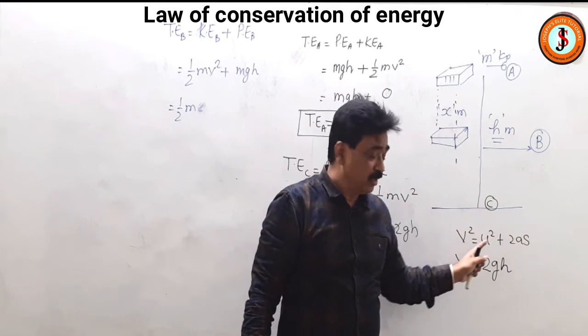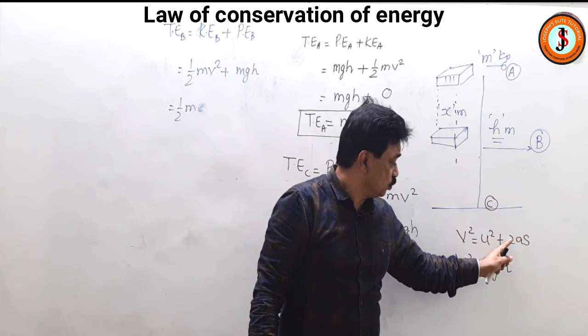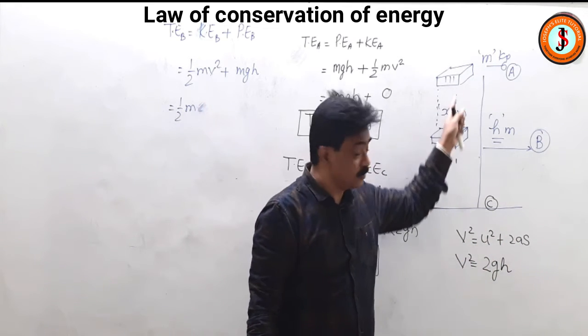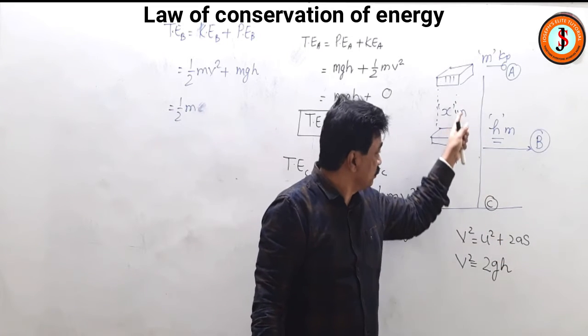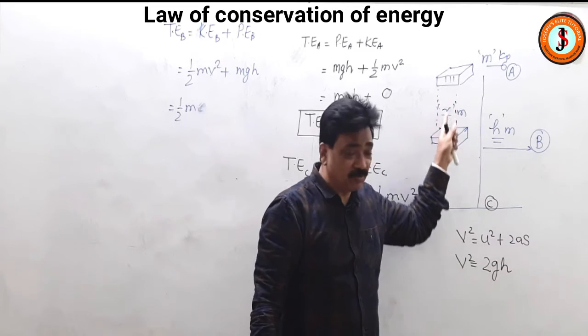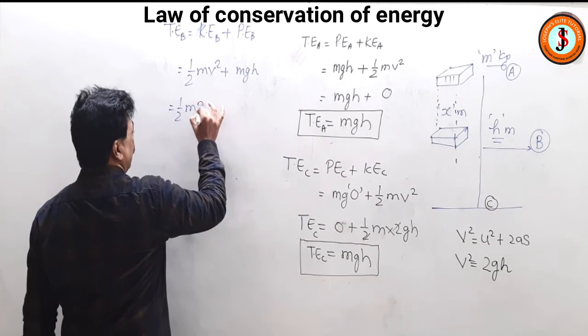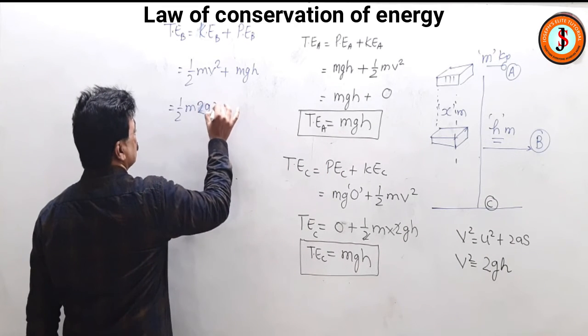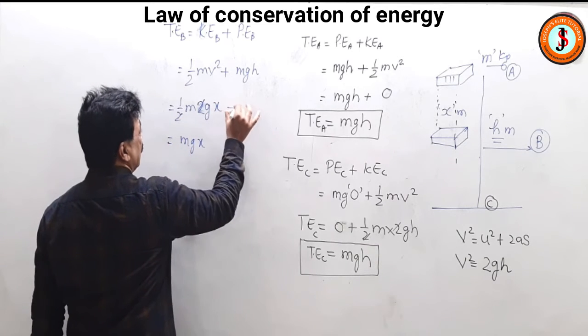Actually it comes from this formula, no? V square is equal to u square plus 2as. Here u is 0 for this, a is g, and s means distance covered during its fall. So this is the distance it has covered, so it will be x. So that means half m 2gx. This 2 is cancelled, so it is mgx. Now let us take mgh.